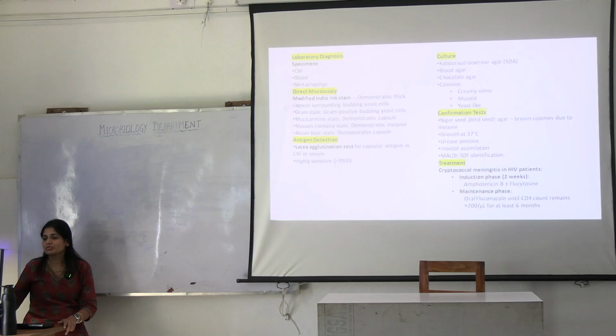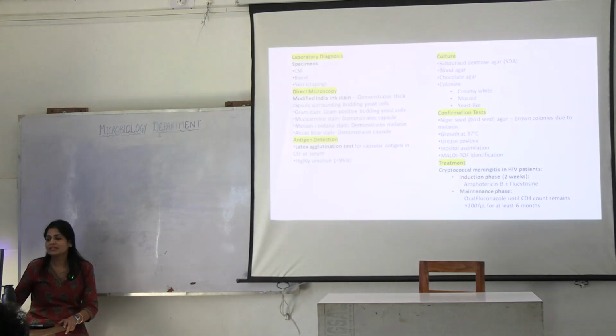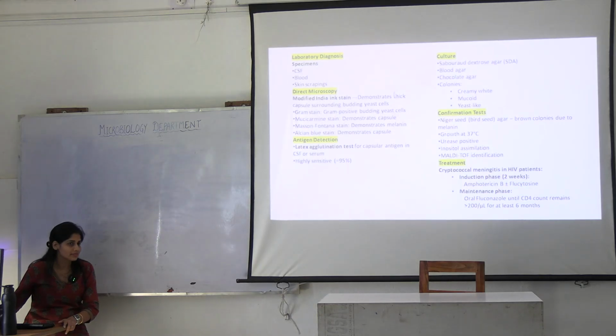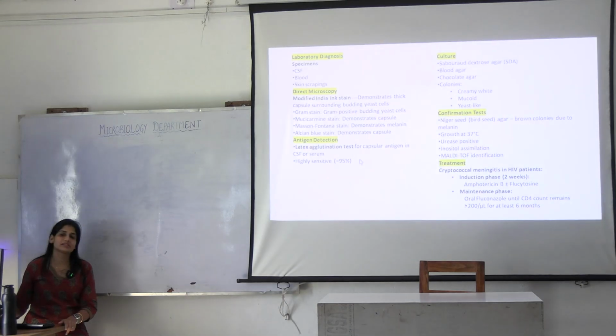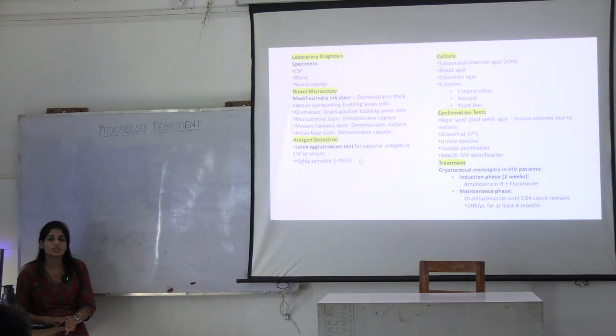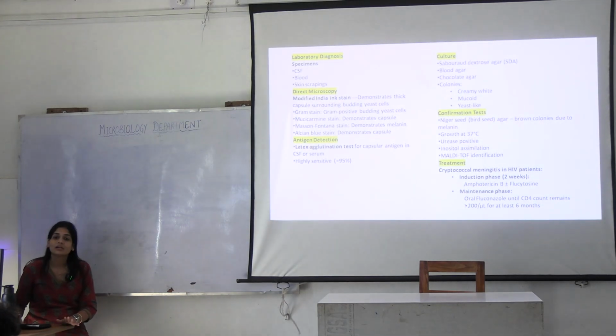What are the stains you're using? Gram stain, gram positive yeast cell, again budding, remove it. Mucicarmine stain demonstrates the capsule. Masson-Fontana stain demonstrates the melanin in this fungus, and Alcian blue stain. Just remember these stains. A very good latex agglutination test is performed for the identification, which is in practice today.